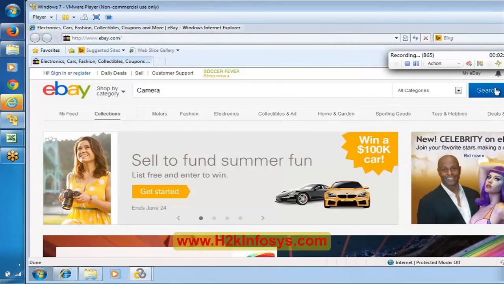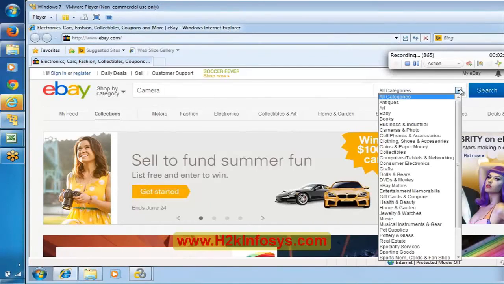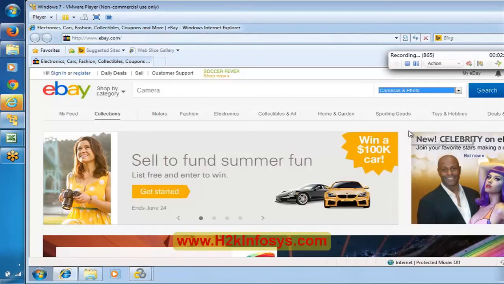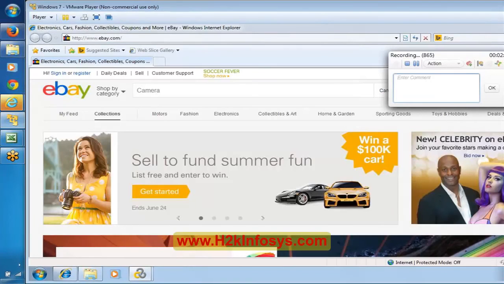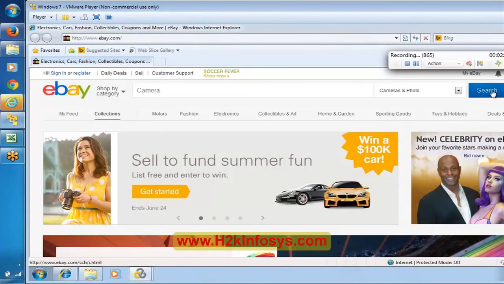Okay. I'm saying this is preferable because now at least you can track which statement is being recorded as part of which operation. Now I'm selecting a category, and then again mention some comment here. Let me say click on search button. Okay, now I'm clicking on the search button.